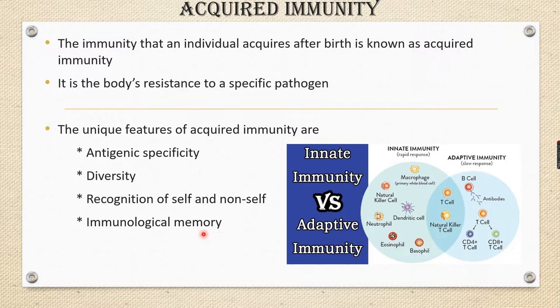So when there is the first attack of an antigen, your body responds to this antigen as an immune response, with production of antibodies. These antibodies can persist in the blood for a long period of time, throughout the life, and give the immunological memory. When there is a second attack of the same antigen, your body shows protection against the pathogen. That is called immunological memory. So if chickenpox attacks a person once in life, permanently throughout their life they have protection against chickenpox, because of the memory or antibodies present in the blood.